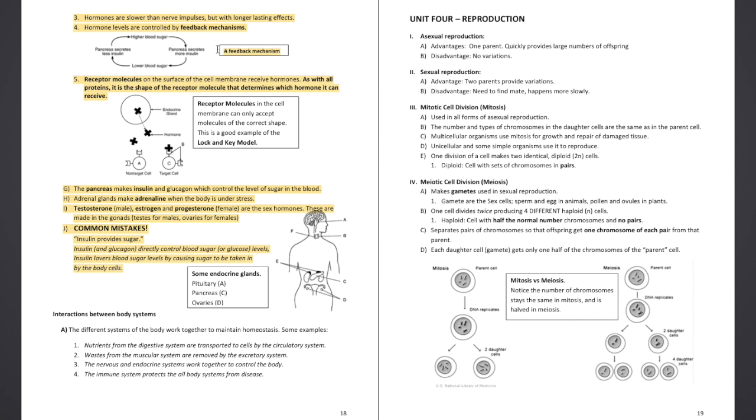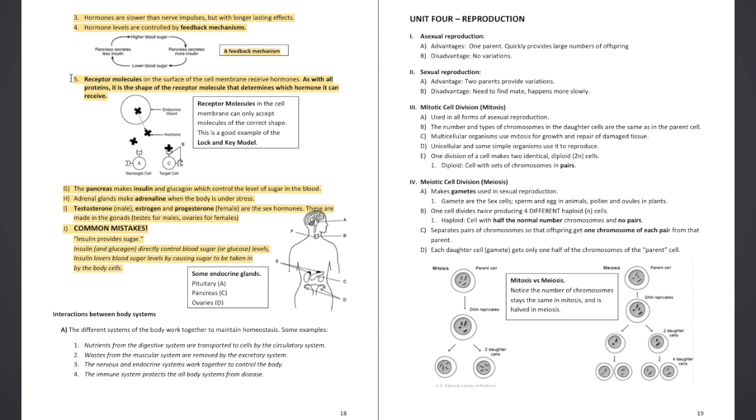A feedback mechanism. Pancreas secretes less insulin, higher blood sugar. Pancreas secretes more insulin, lower blood sugar.